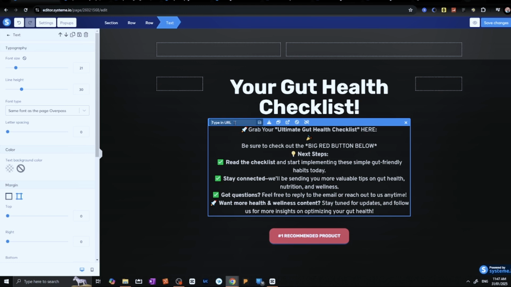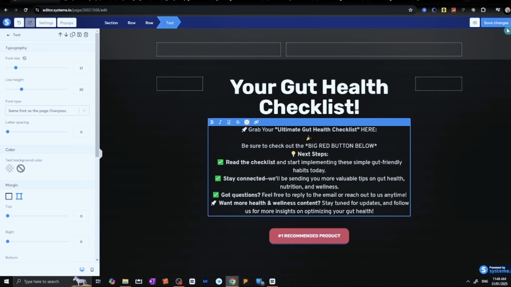So we'll need the URL of the PDF, and you can use something simple like Google Drive, uploading the PDF on your free Google Drive account. So I uploaded mine to my Google Drive, pasting the link in here. And this part is really important. We don't want somebody to just have it downloaded right here or replace what is on this page by showing the PDF right here. We want it to open in a new window. So be sure to click that. And the reason for that is that when you open it in a new window, we're still reminding them below about this big red button below, which is this one with the affiliate product. So after we do this, I'll hit save and let's see what this looks like.